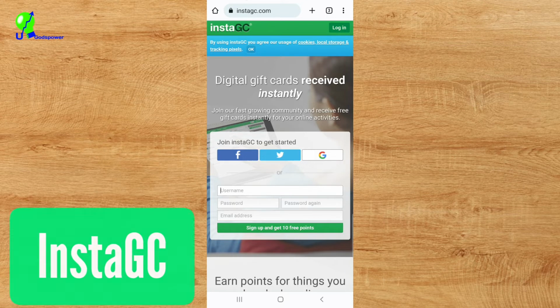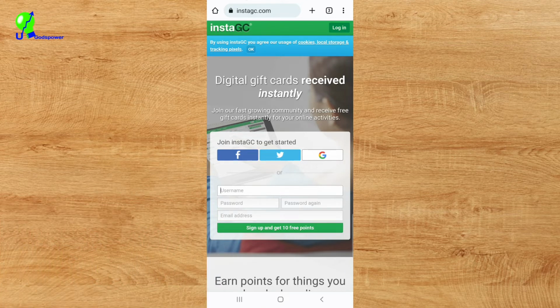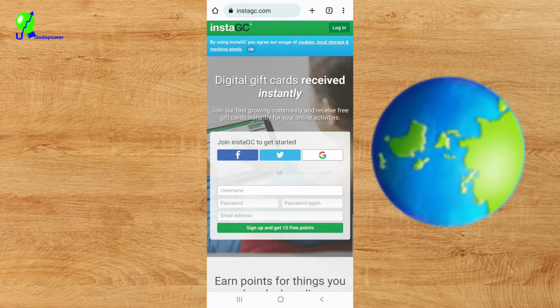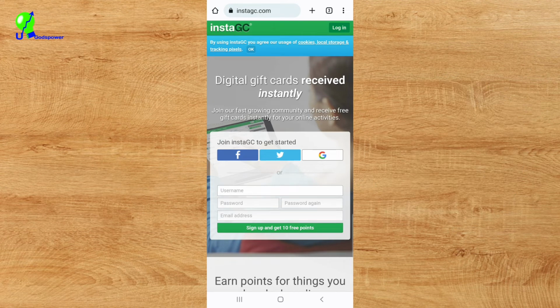The first thing you need to do is to register on this website. You can register either with your Facebook account, Twitter, or your Gmail account. If this website is not available in your country, you can click the video that will pop up right now to see the worldwide website that you can use to make the same amount of money with the same strategy and method. For those of you where this website is available, you can enter your email to register. This is how to register. Enter your Gmail here, enter your password, enter your password again, and click on sign up.